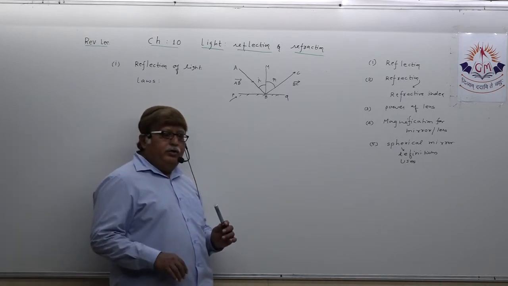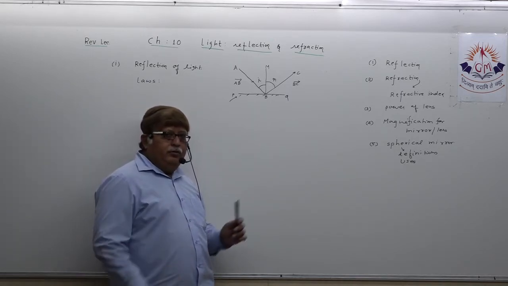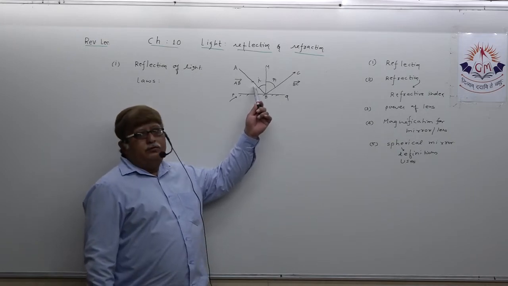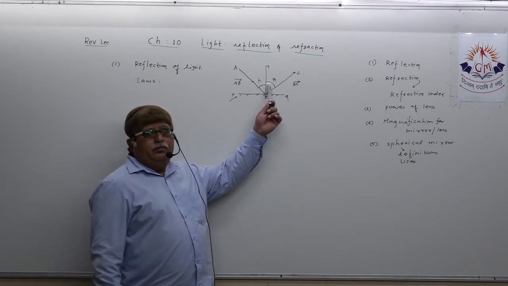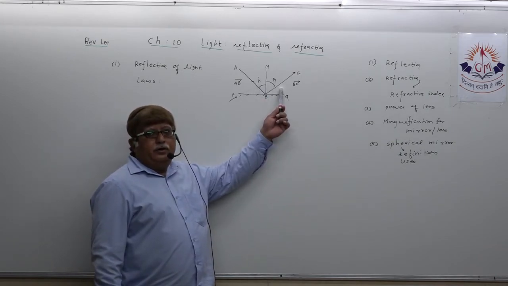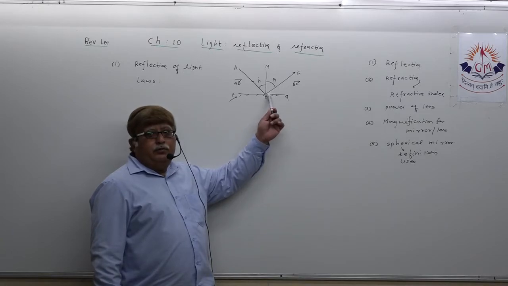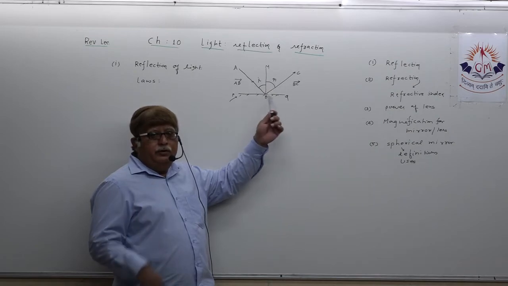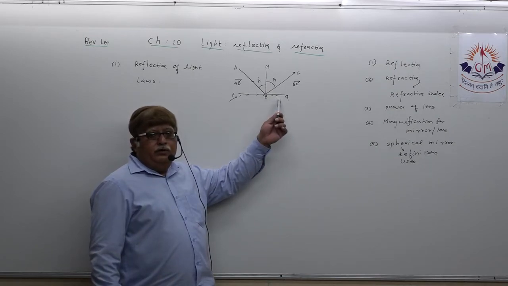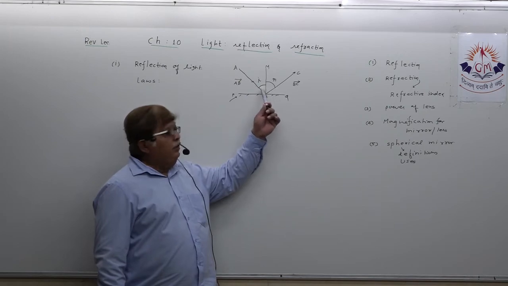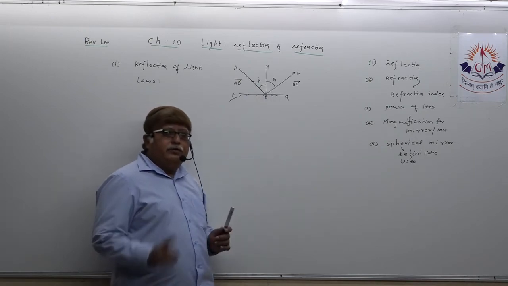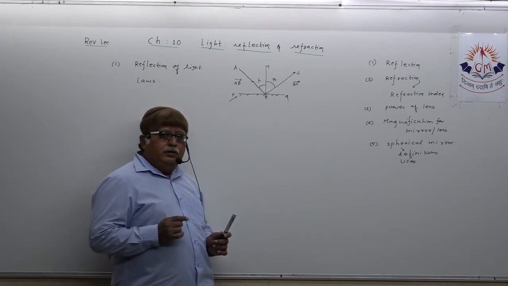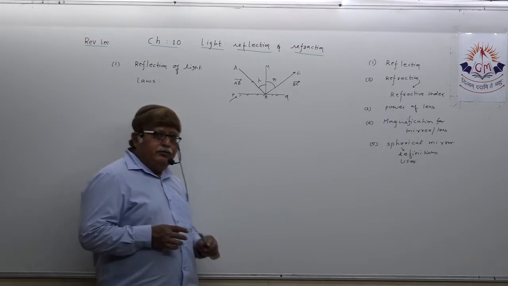Just to make you more sure again: incident ray, normal and reflected ray at the point of incidence all lie in the same plane. The measure of angle of incidence is always equal to the angle of reflection.